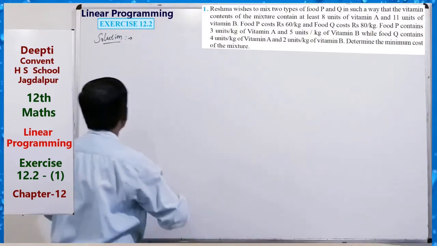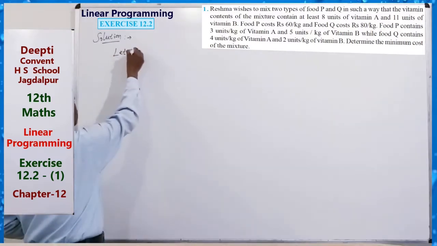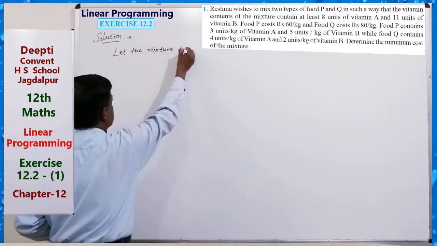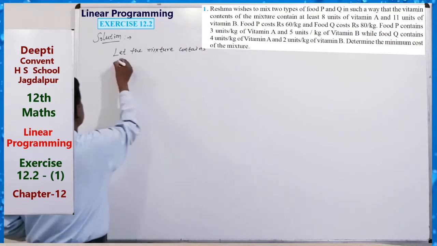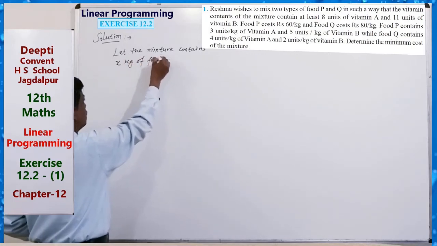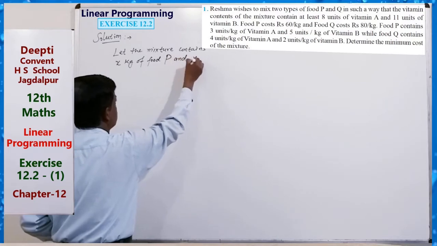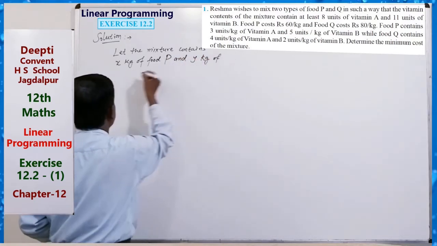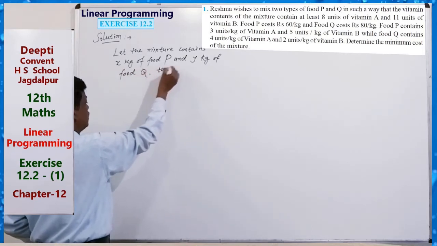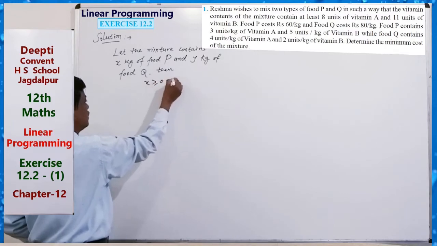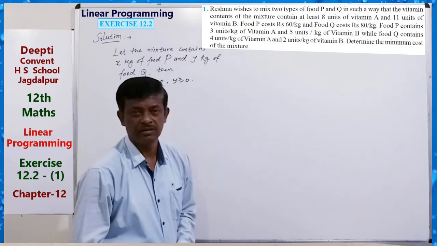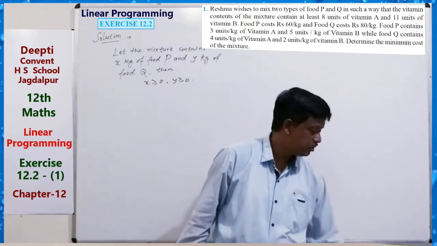Okay, so you can write, let the mixture contain X kg of food P and Y kg of food Q. Then here the non-negativity condition, because X kg and Y kg should be something. So X greater than 0, Y greater than 0, we can suppose.